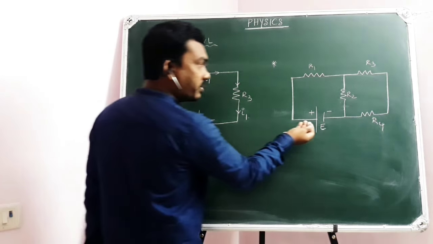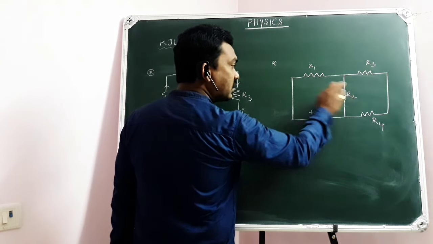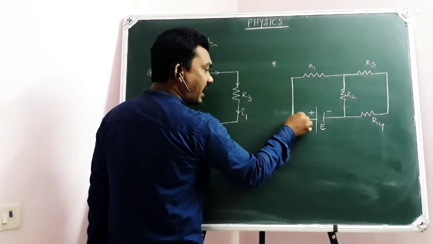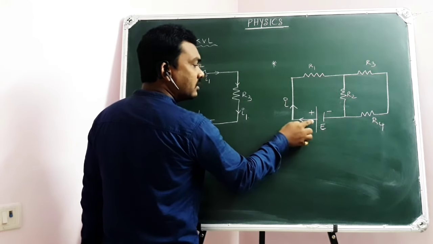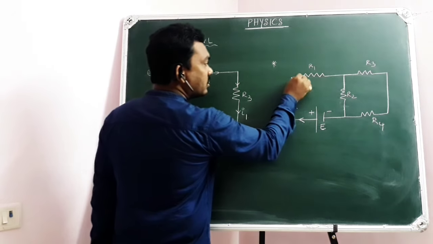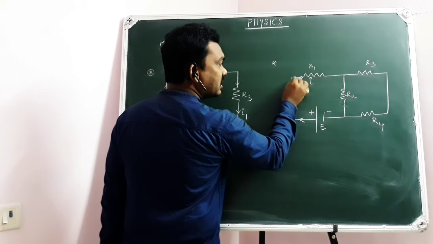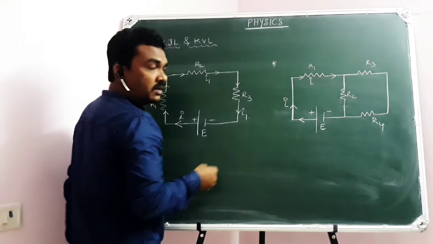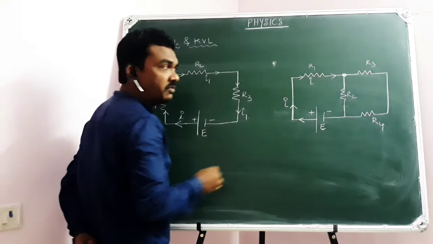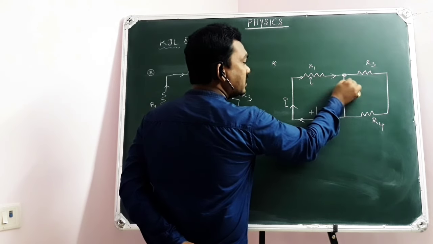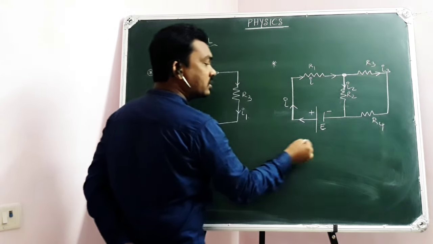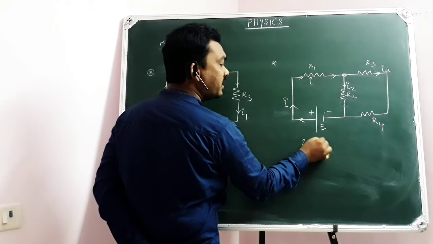But in this example, there are four resistors in our electric circuit with a cell of EMF E. Now let us suppose that some current I is drawn from the cell. You know, the direction of conventional current is away from the positive terminal. So this current I is traveling through R1, but it will find a junction at this point. So it finds a division, so that here I2 current will travel through this, here I3 will travel through this. Of course, I2 plus I3 must be equal to I.